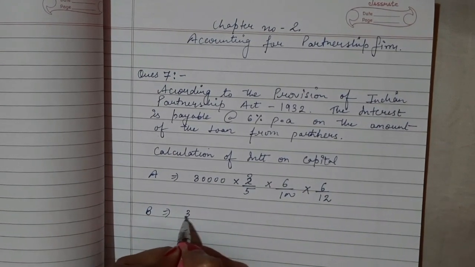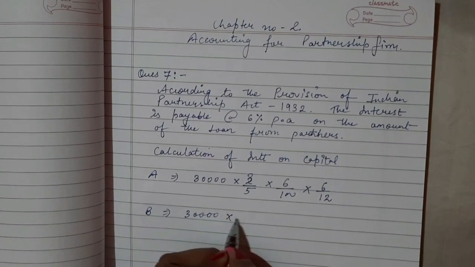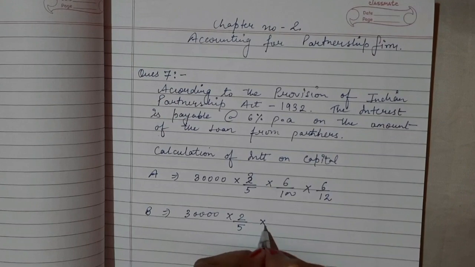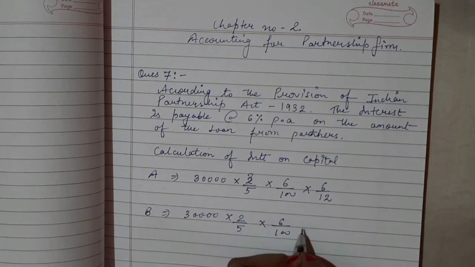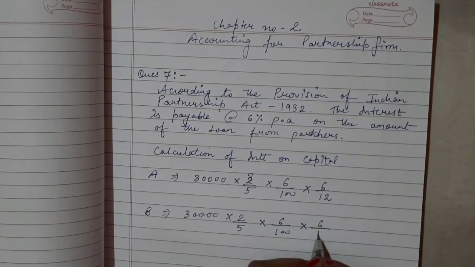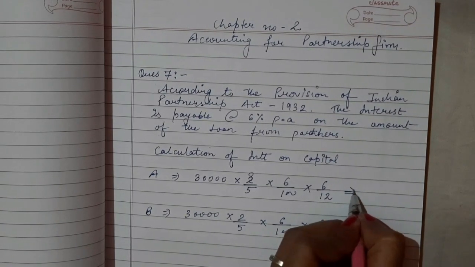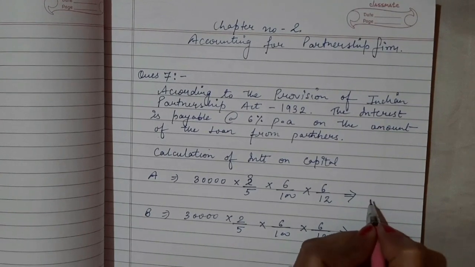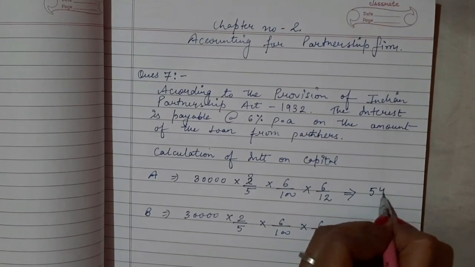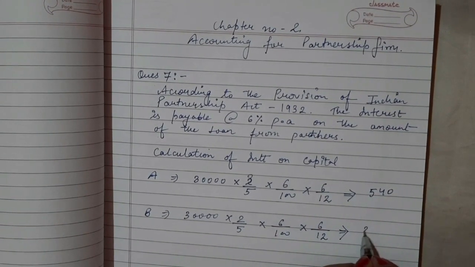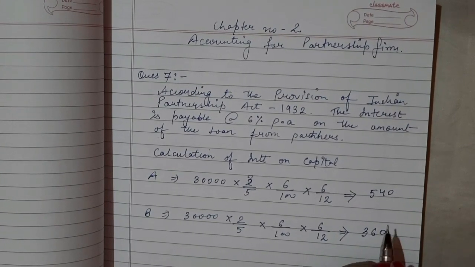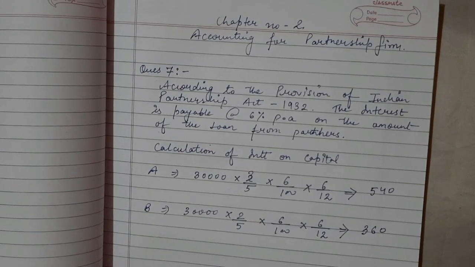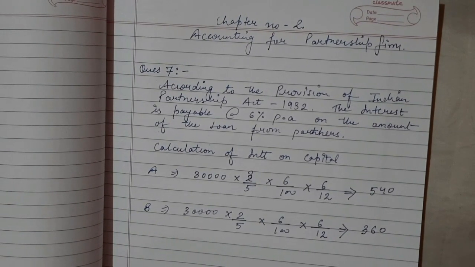The same we will calculate for B, but the ratio is different. What is the ratio? The ratio is 2/5. So we will get the final answer. Tell me, what is the final answer, students? Yes, it is 540 for A and 360 for B. Clear to all? If you have any query, then you can ask me in the comments. I will try to resolve it.